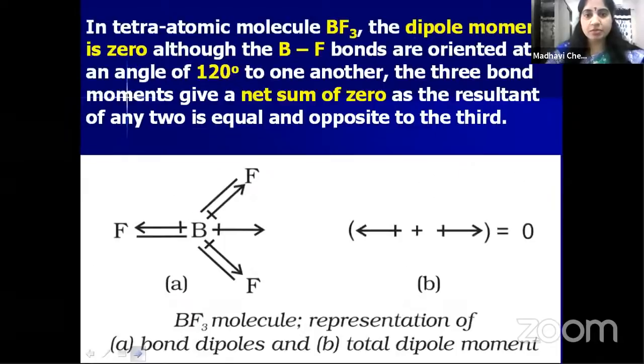Okay, next coming to boron trifluoride. In case of boron trifluoride also, the net dipole moment is 0, children. Why is the net dipole moment 0?